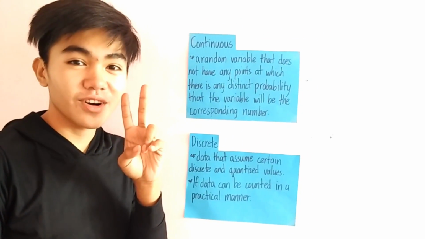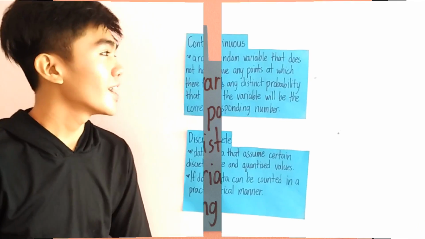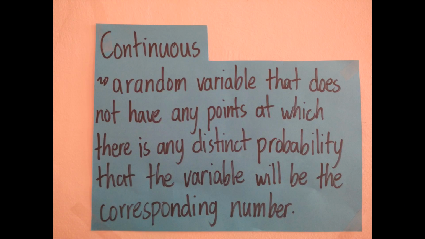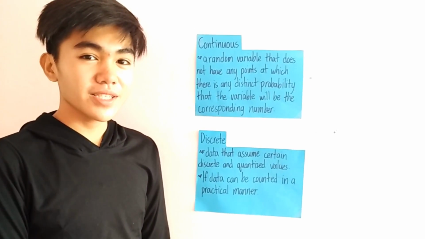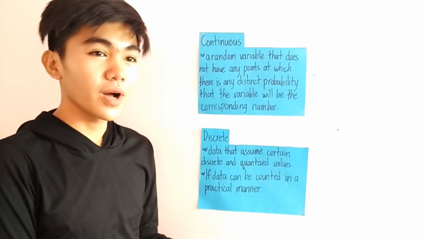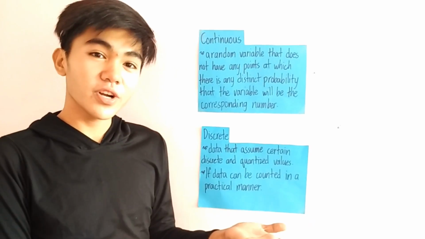There are two kinds of distribution. The first one is continuous distribution. A random variable that does not have any points at which there is any distinct probability that the variable will be the corresponding number. An example of continuous distribution is any measurable number or any decimal, such as meter and height.